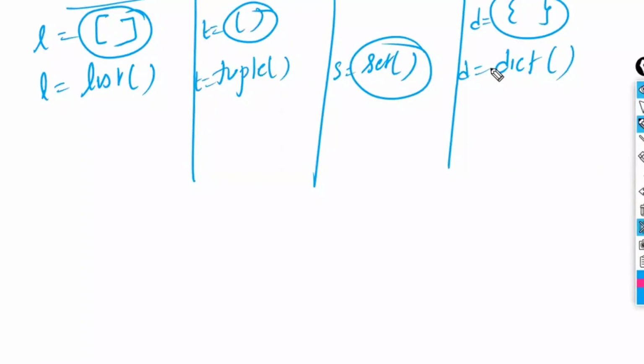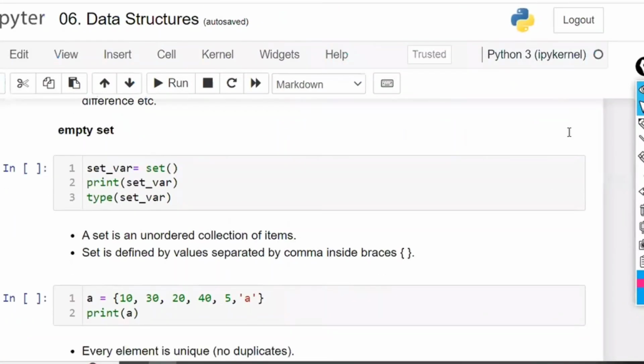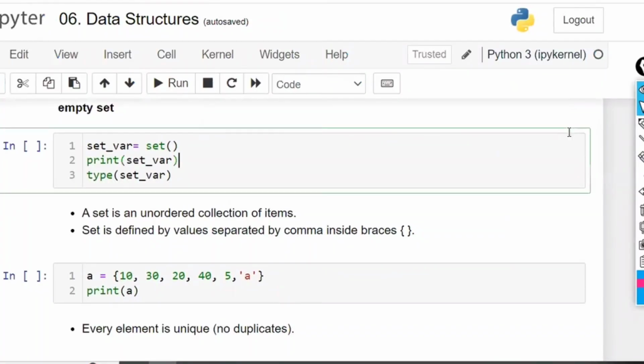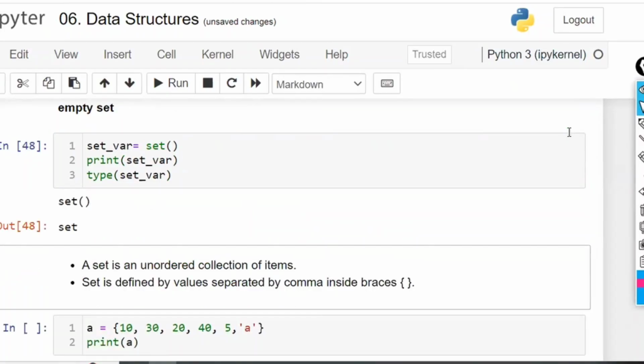Everything is empty. Here, an empty set is assigned only using set of. If you print it, the empty set is printed in this way. You see, this is the output of the empty set, and if you ask for the type, it is a set data type.